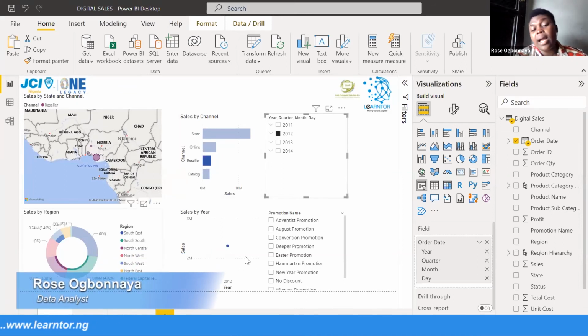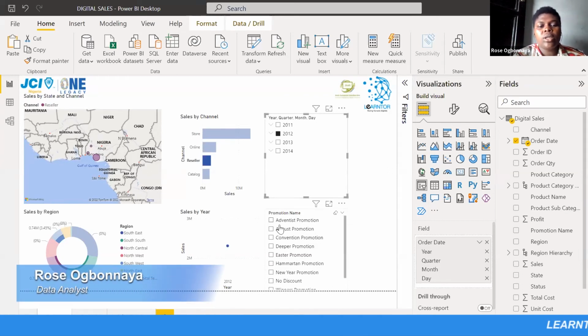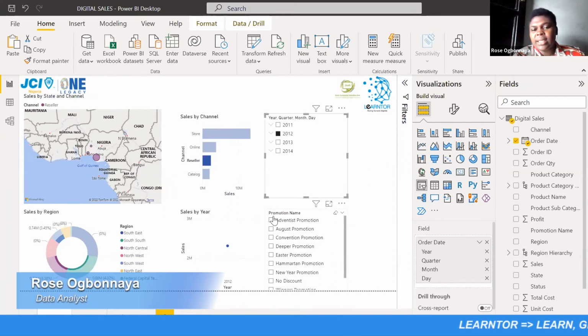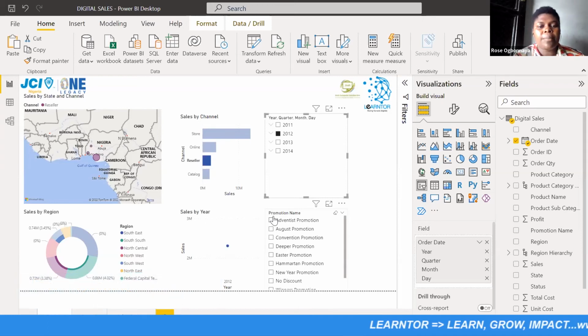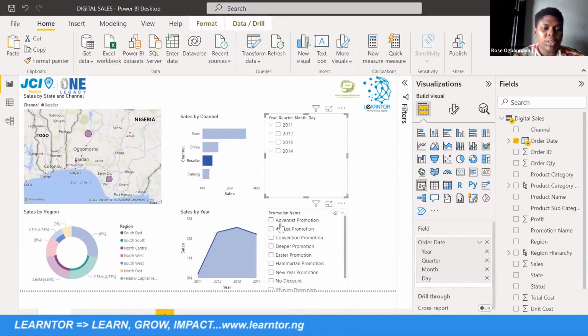So this is sales by region. I've talked about that, and I wanted to look at this promo that brought in huge sales for the company. So that was why I inserted this particular filter. So I'm going to pick a particular promo and look at the day, the time when we had more sales on them.